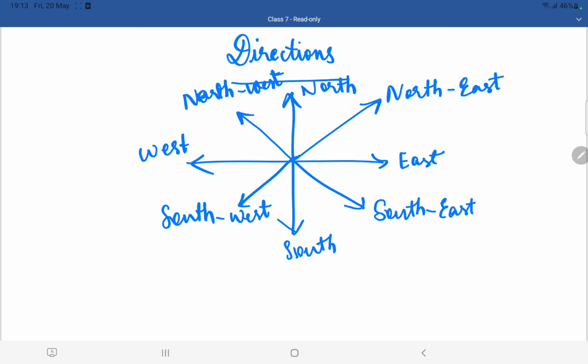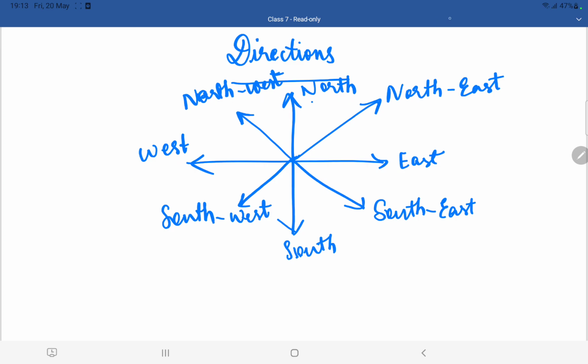Now how to find this out? I will also tell you that. First, this is north, this is south, east, west. Make sure that you are clear with those. But coming to these middle directions, this one is between north and east, so the direction between north and east is northeast. The direction between east and south is southeast. Same way, the direction between south and west is southwest. The direction between north and west is northwest.